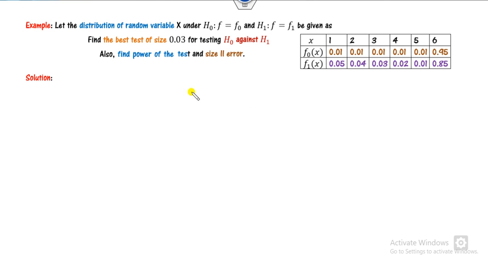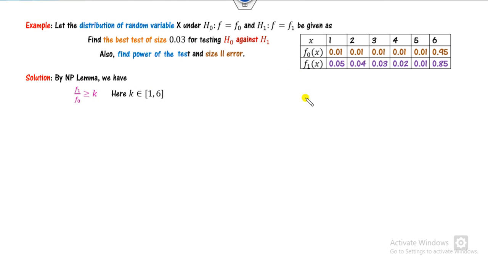Look at the second category, where instead of the distribution function, there is some tabular form. And you can see this is my equality. It means these are my simple hypotheses. So hence we can apply the most powerful test. The level of significance is given to you, 0.03. So let's start with the Neyman-Pearson lemma here.